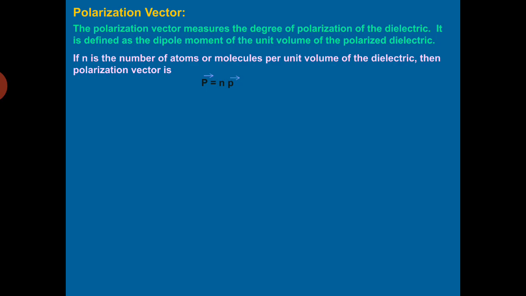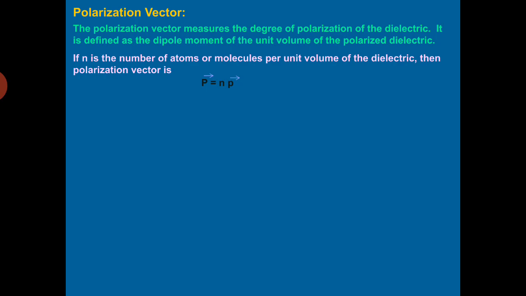Now how to get the units of polarization vector. Small n will have units of per volume, that is per meter cube. Whereas small p, as we know, is a product of charge multiplied by dipole length, so it will have units of coulomb meter.